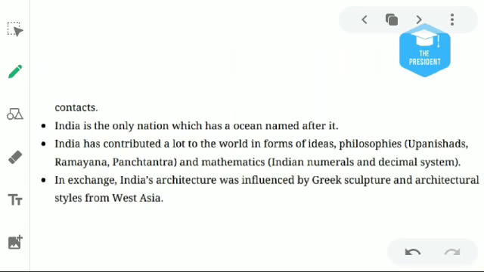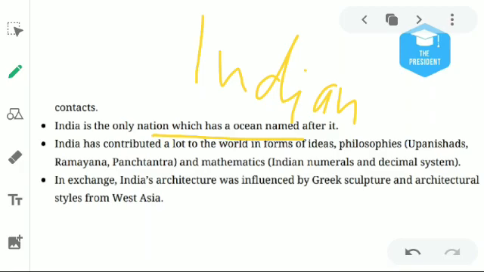In the world, India is the only country after which an ocean is named, the Indian Ocean. This is the only single country that has an ocean named after it.